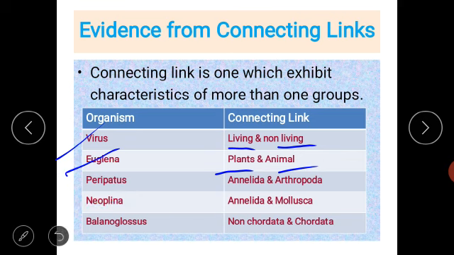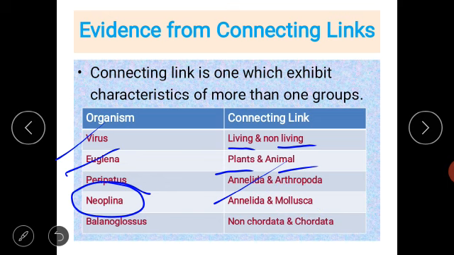Next organism is Neopilina. Neopilina is a link between Annelida and Mollusca. Okay, means Neopilina can show characters like Annelida, like earthworm, and like mollusks, meaning soft-bodied organisms.